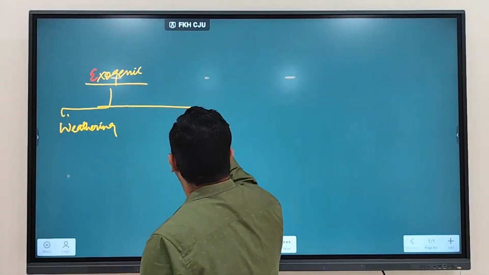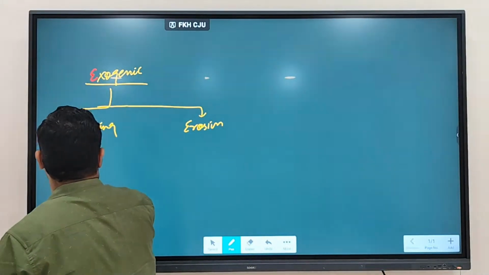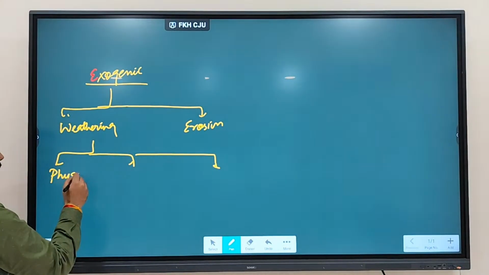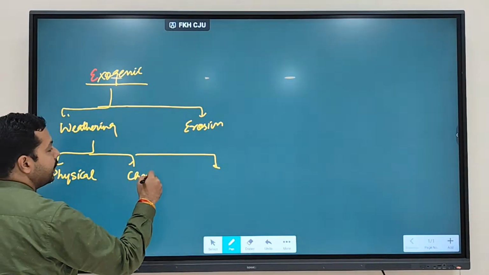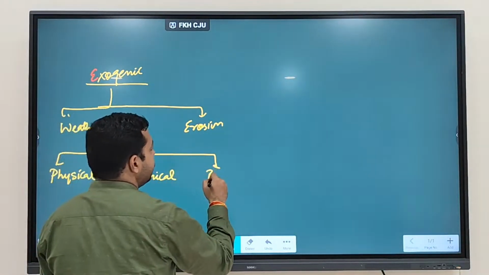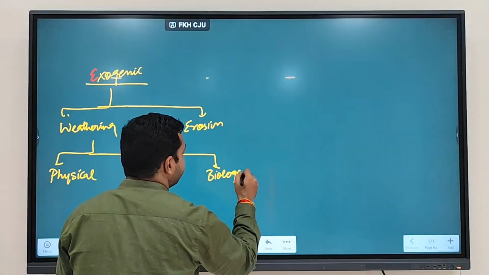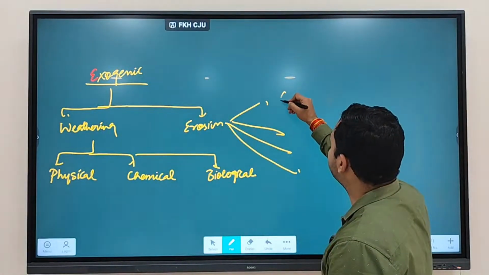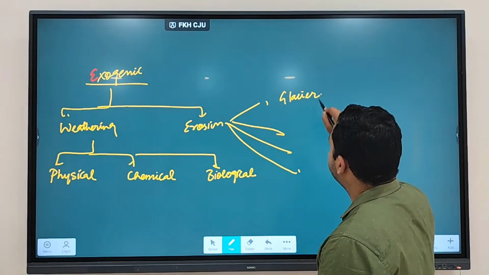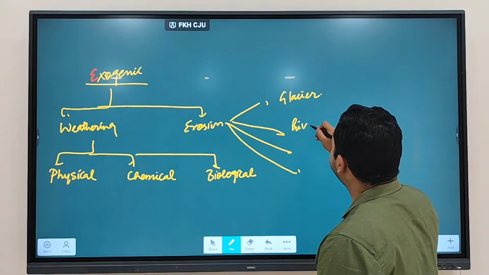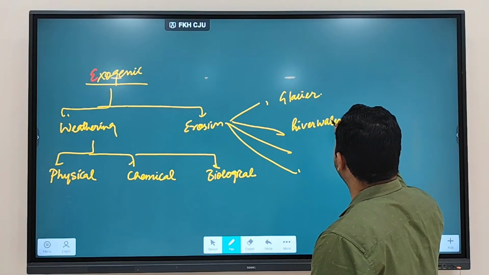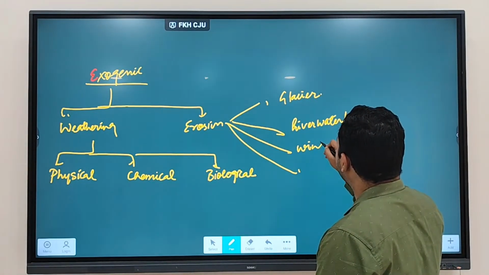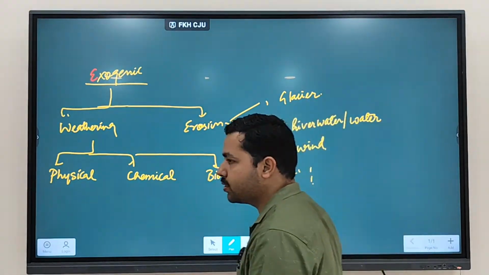Weathering is further divided into physical weathering, chemical weathering, and biological weathering. And erosion we have divided based on the agent. It could be glacier, river water, or simply water, then rains, and other aspects also.